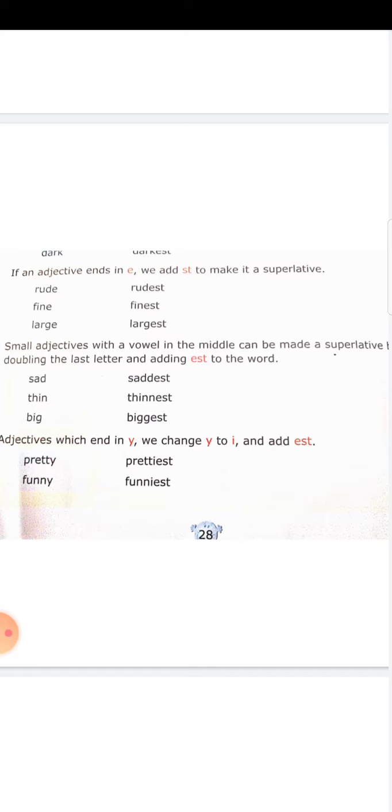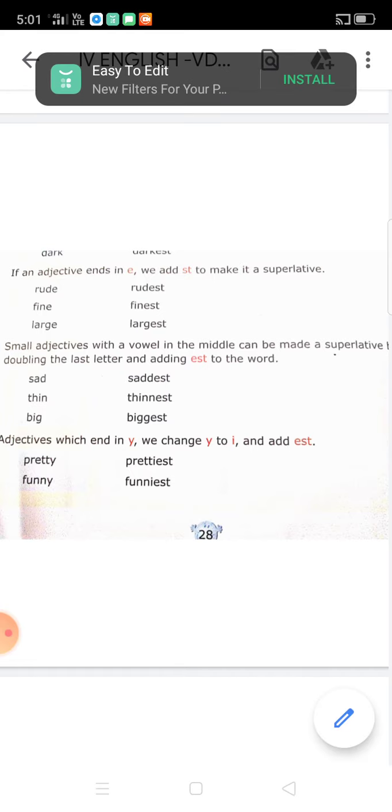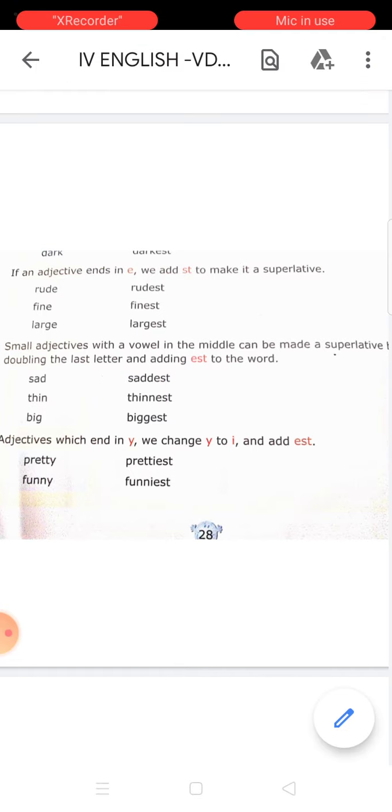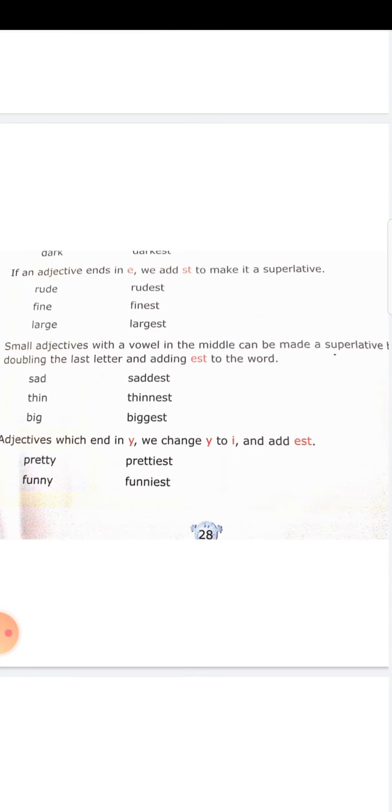Then, some small adjectives with a vowel in the middle can be made a superlative by doubling the last letter and adding est. This we have already seen. Having a vowel letter in the middle and ending with a consonant, the consonant letter will be doubled and we have to add est. Sad, saddest. Its comparative form is sadder. Thin, comparative form is thinner and superlative form is thinnest. Then big, biggest. B-I-G, big, B-I-G-G-E-S-T, biggest.